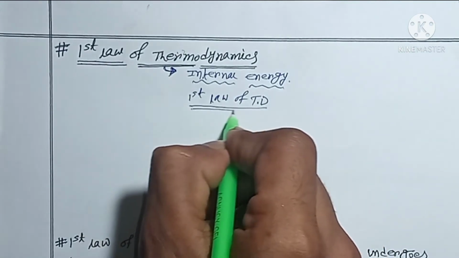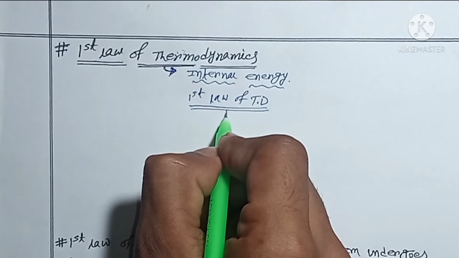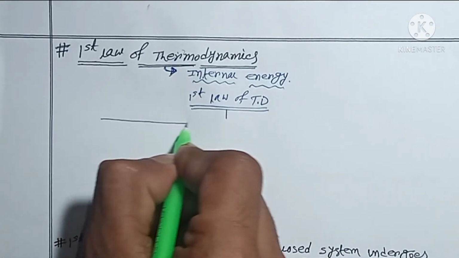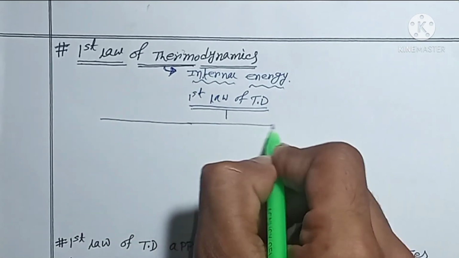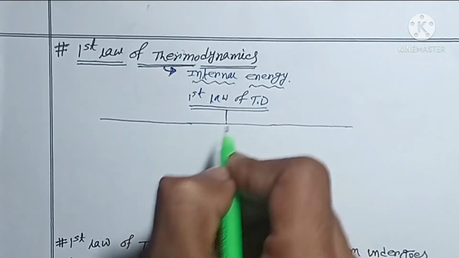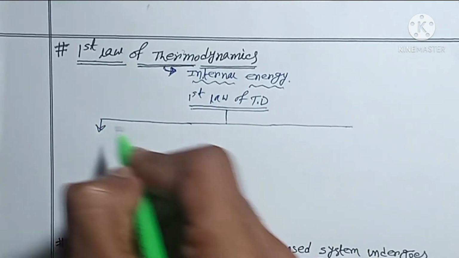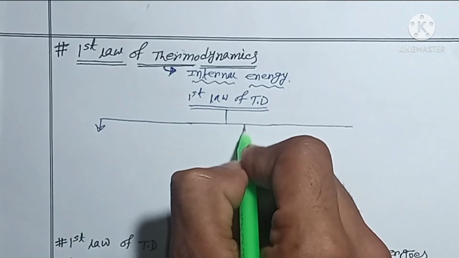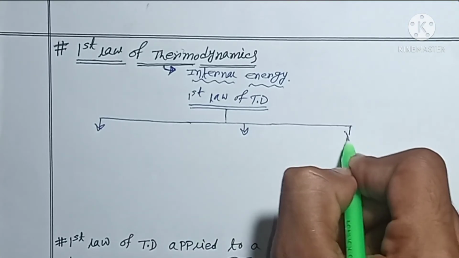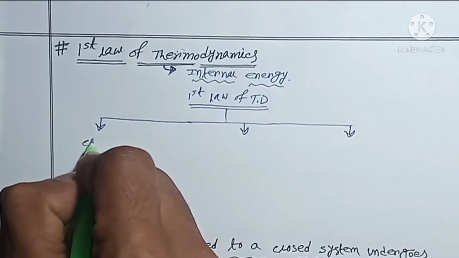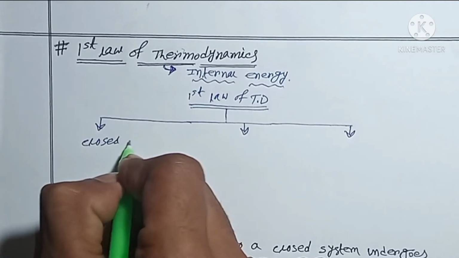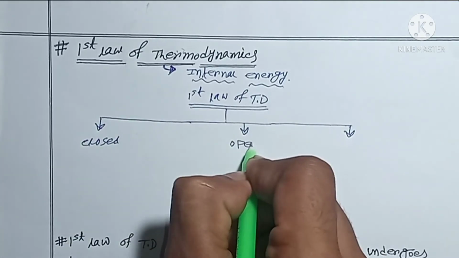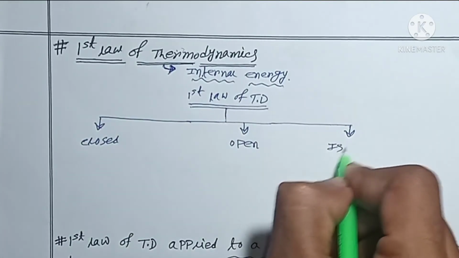As we know, there are three kinds of system: closed system, open system, and isolated system. So we can define our first law of thermodynamics for all these systems. Let's first categorize them: closed system, open system, and isolated system.